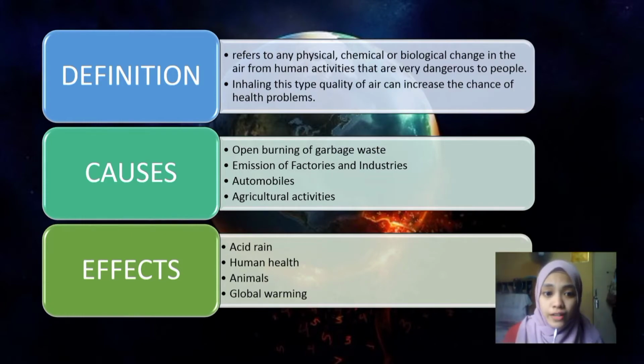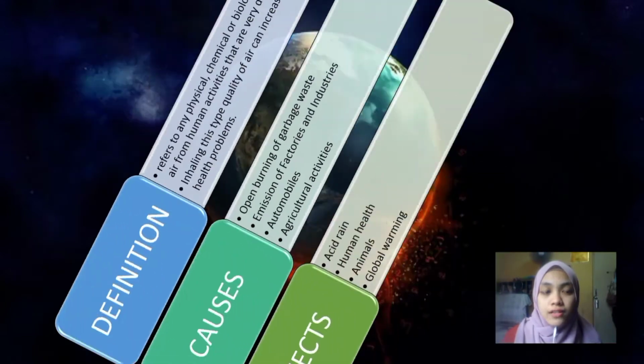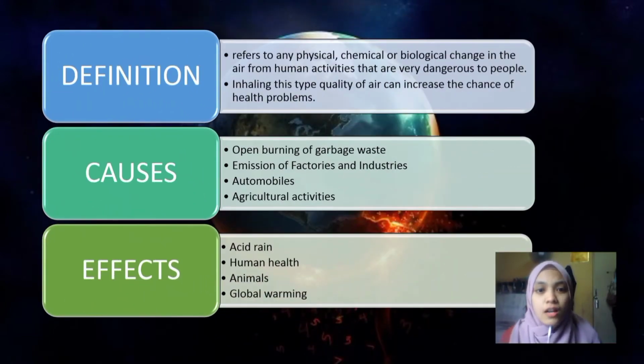How about the effects? There are also a few effects that affect our world and humans drastically. The first one is acid rain. The burning of fossil fuels releases harmful gases such as nitrogen oxides and sulfur oxides into the air. The water droplets combine with these pollutants, become acidic and fall as acid rain, which damages human, animal and plant life.